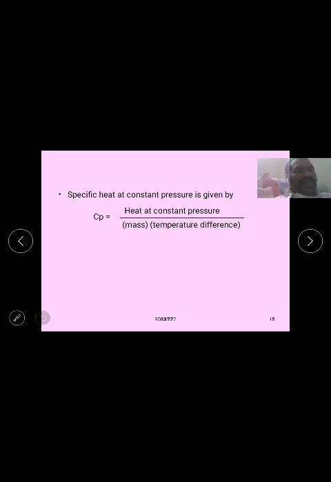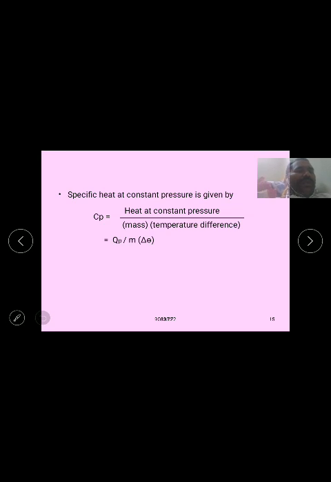So dq is proportional to m into dt, and dq is equal to Cp into m into dt. By cross multiplying, Cp is equal to 1 divided by m into dq by dt.